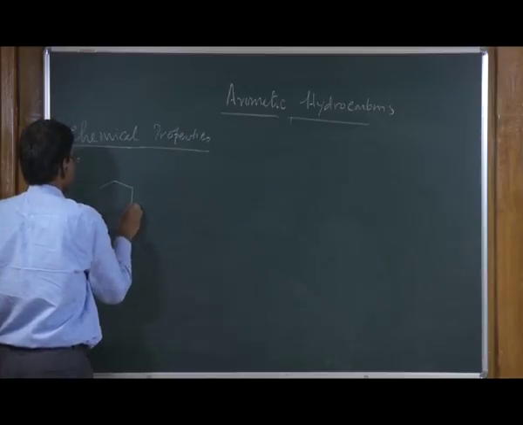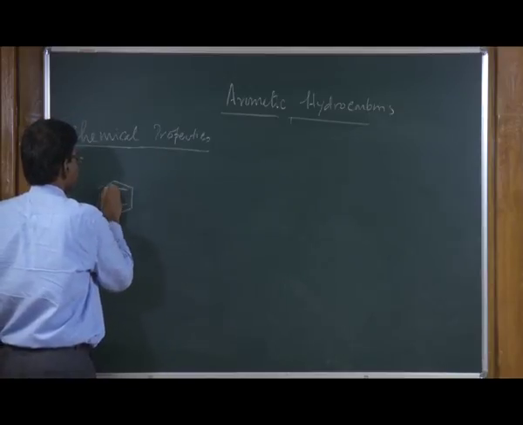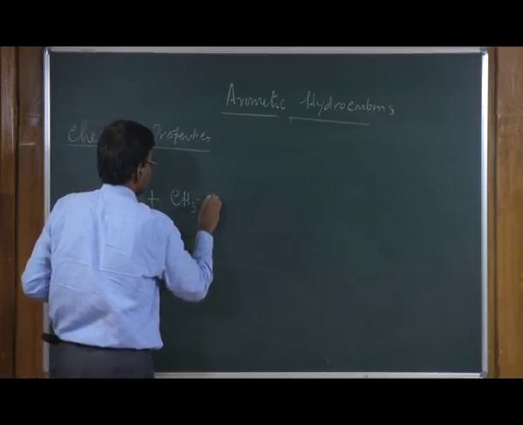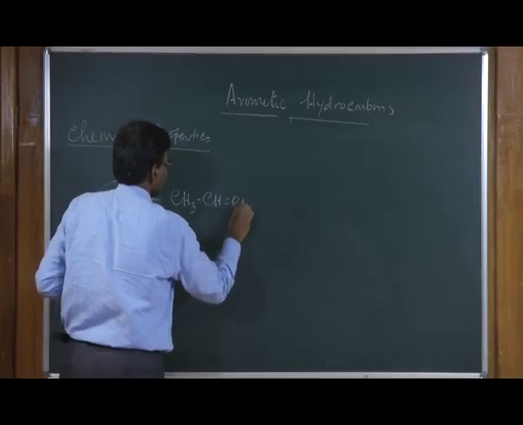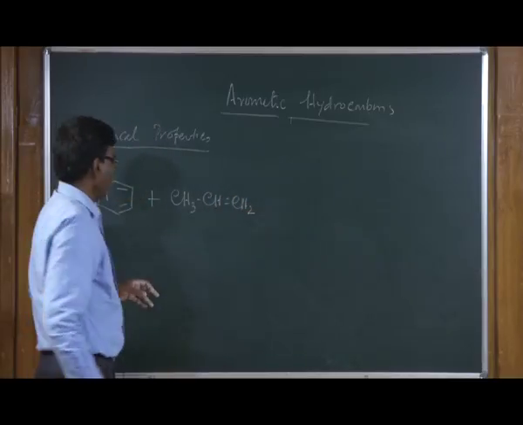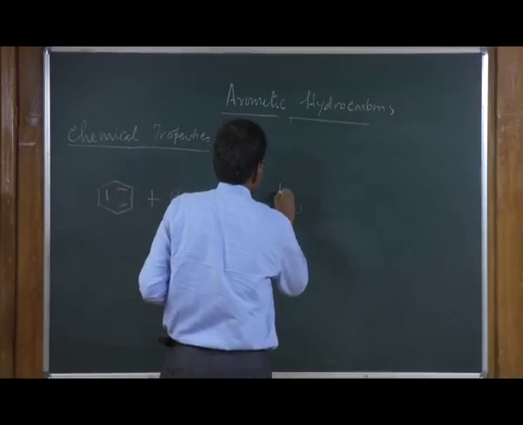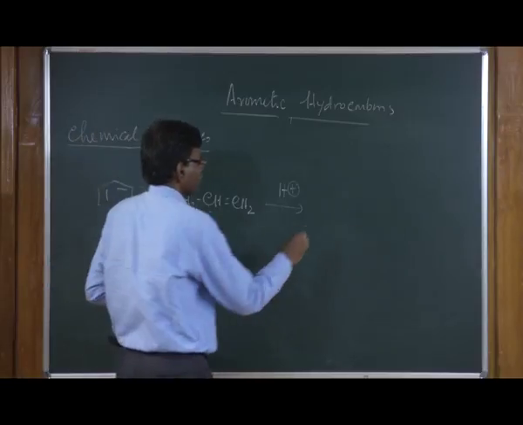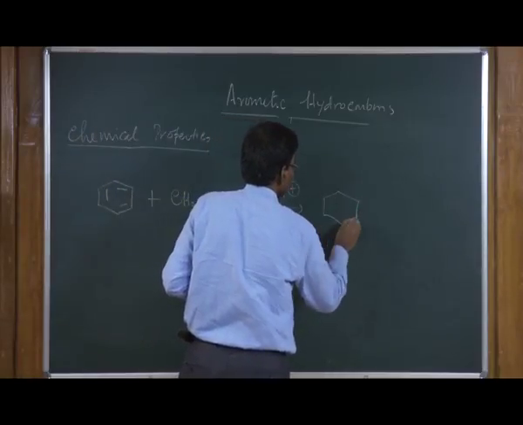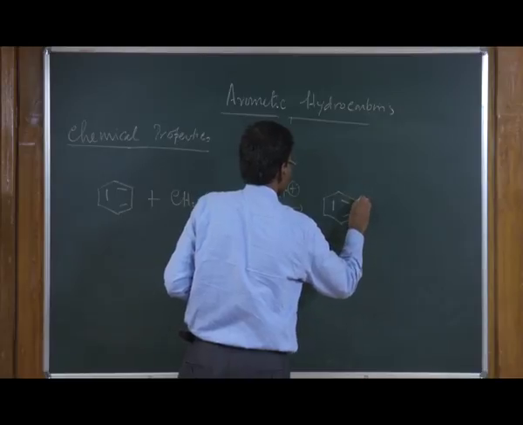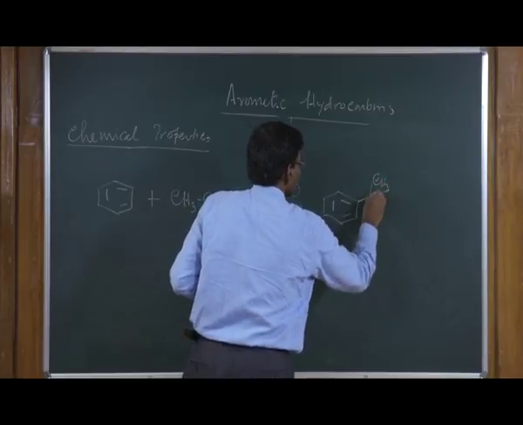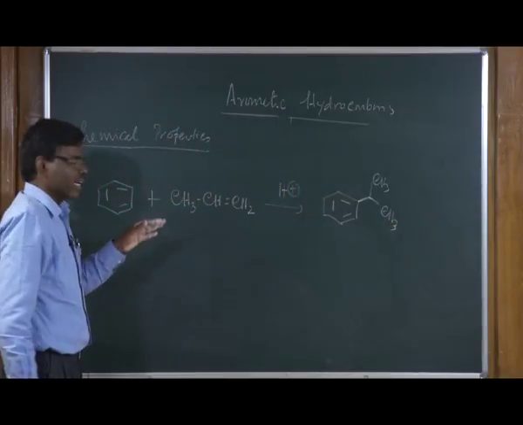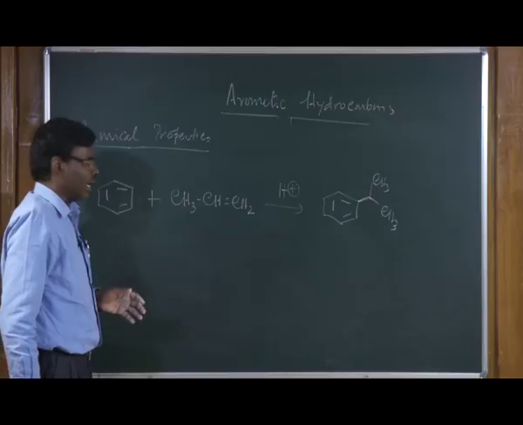For example, if you have benzene and propene, it can readily undergo alkylation in the presence of acids such as phosphoric acid to give isopropyl benzene. And at the beginning we have seen during the alkenes